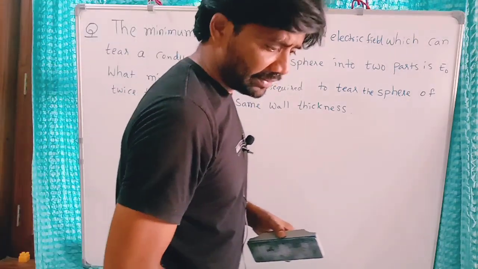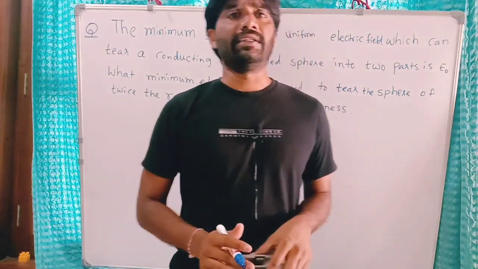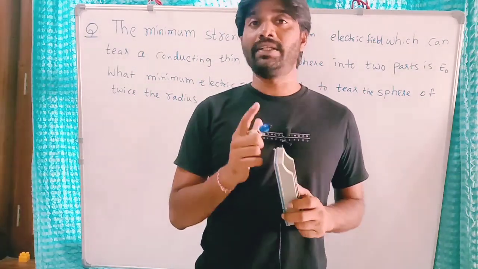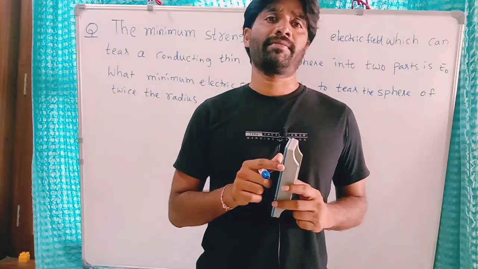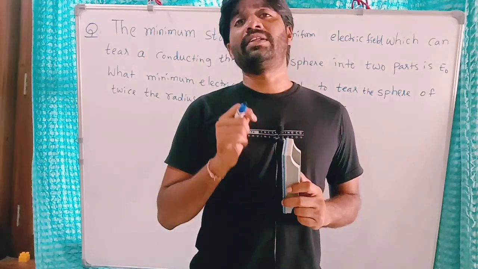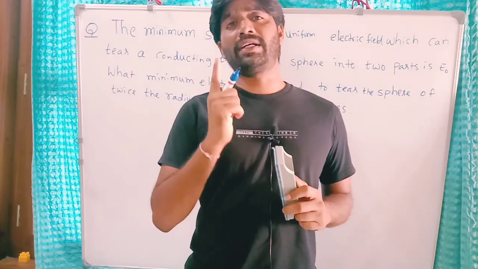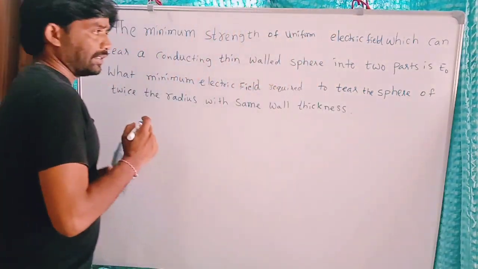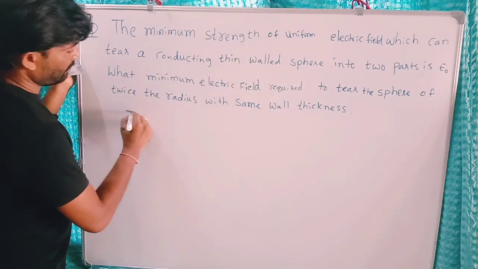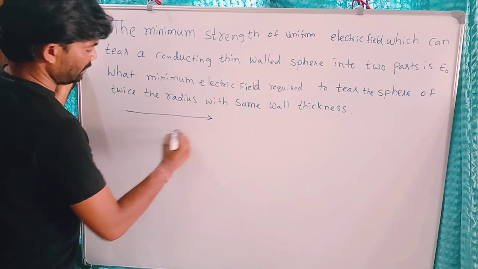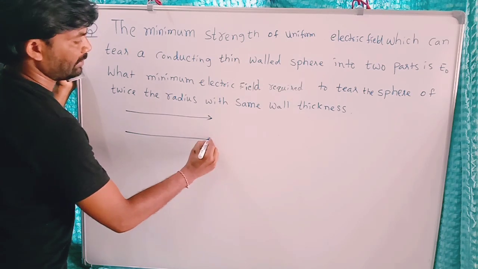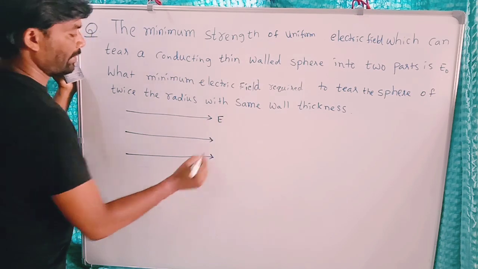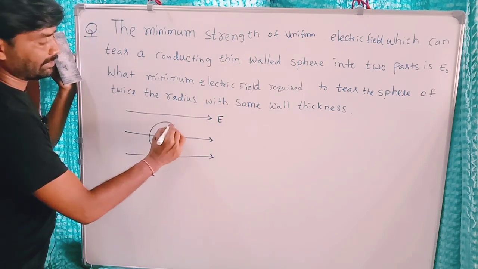I repeat the question. A certain strength of electric field breaks a conducting sphere into two parts. Now, what is the strength of field required to break another conducting sphere with double the radius? For that, let us take uniform electric field E. These lines represent uniform electric field, and place a conducting sphere inside this.